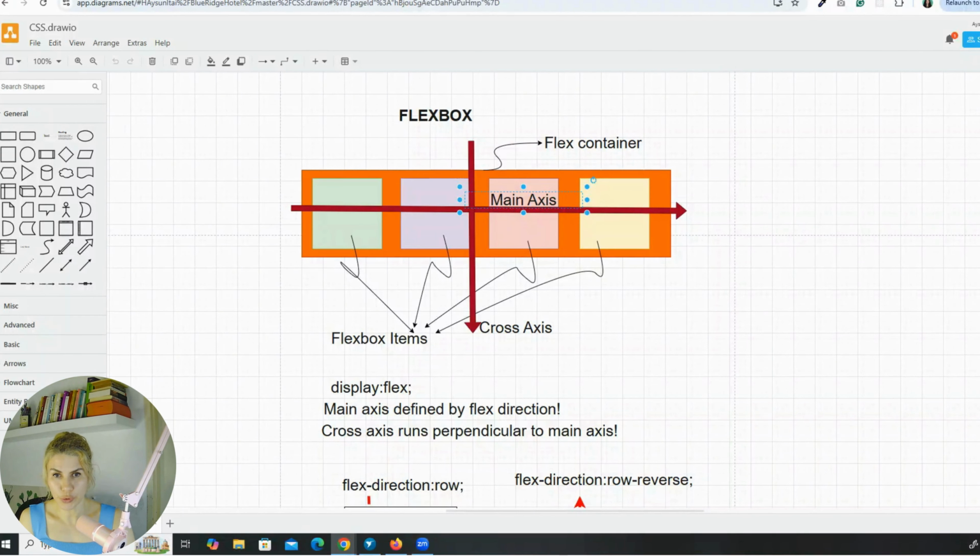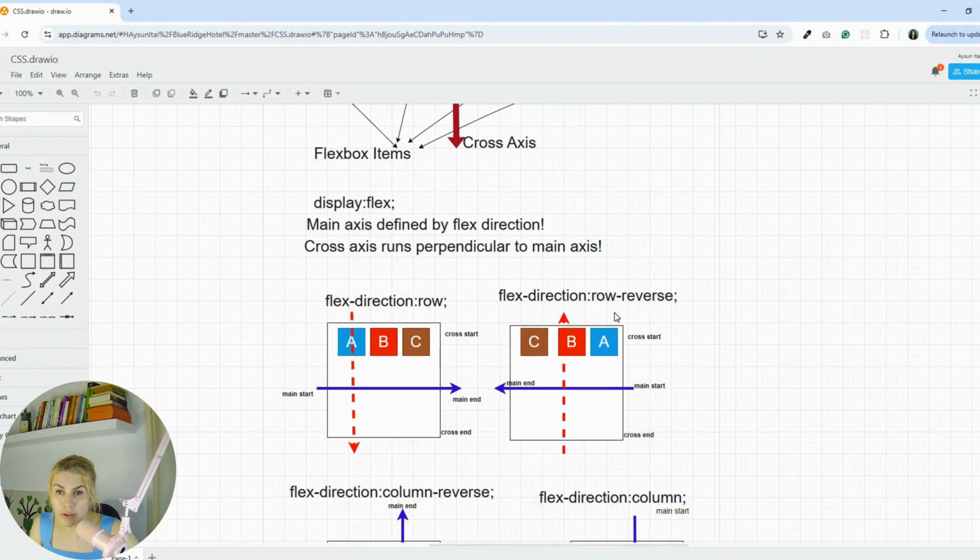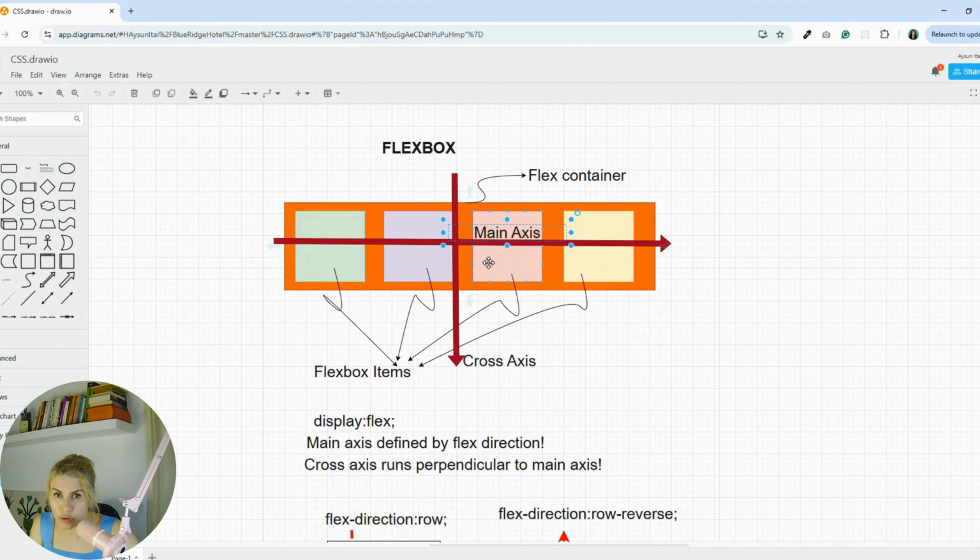I will explain to you how we can apply the Flexbox properties on the children to position them in a minute. But before, I want to explain to you the main axis and the cross axis as well. Main axis is basically the direction of the flex-direction property in Flexbox, which by default is set to row. That's why in this example, all the children are positioning themselves in the x-axis direction from left to right, from main start to main end.